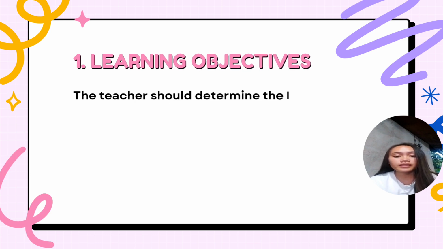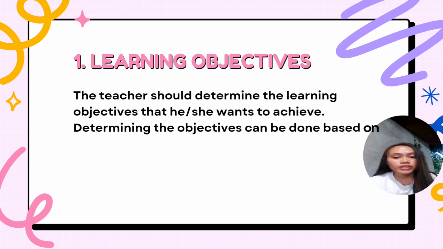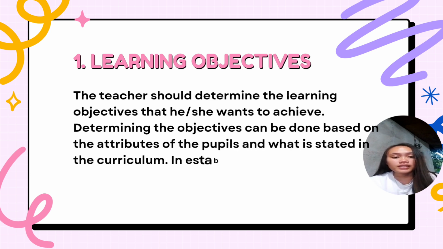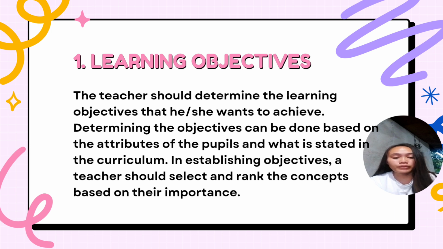So the first element is the learning objectives. The teacher should determine the learning objectives that he or she wants to achieve. Determining the objectives can be done based on the attributes of the pupils and what is stated in the curriculum. In establishing objectives, a teacher should select and rank the concepts based on their importance.